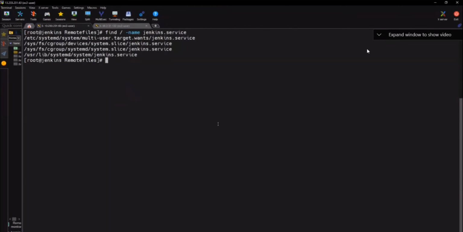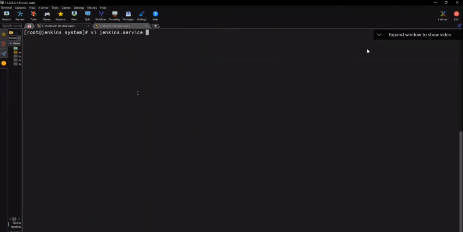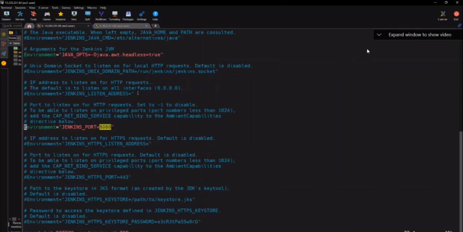Where is the jenkins.service? We have it in multiple places. The one which we want is this one. Let's go inside it. Can you tell me the command to go there? cd /usr/lib/systemd/system and then ls. Oh my, that's so many. Okay, so what was the file here? vi jenkins.service. This is the Jenkins configuration file. Here, search for 8080. Where is that? Environment Jenkins port number is 8080.